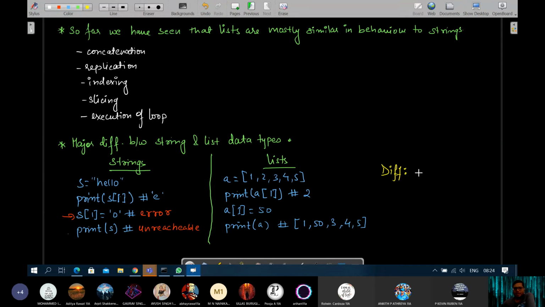The difference is that lists, once defined, can be modified, whereas strings, once defined, cannot be modified.